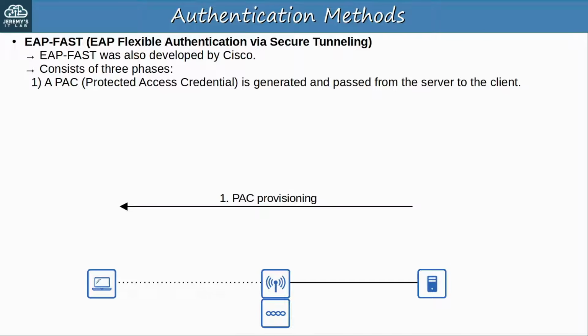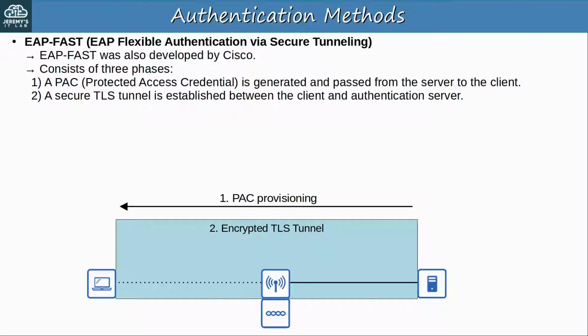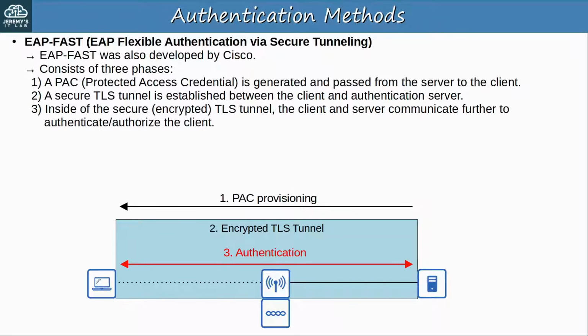This PAC is like a shared key and is used in the next phase to establish a secure TLS tunnel between the client and authentication server. So now there is a secure tunnel established that can be used for secure encrypted communications. The final step is that the client is authenticated within the TLS tunnel. Okay, that's EAP Fast. The last 2 methods are similar to EAP Fast, but different in some key ways.